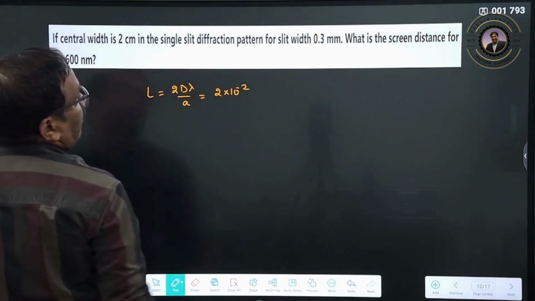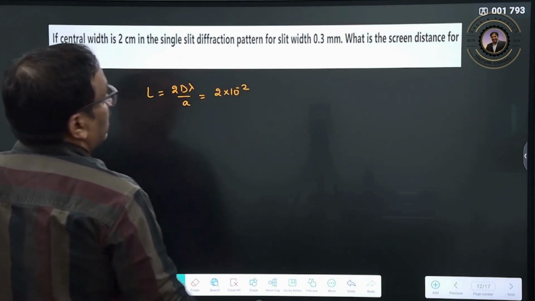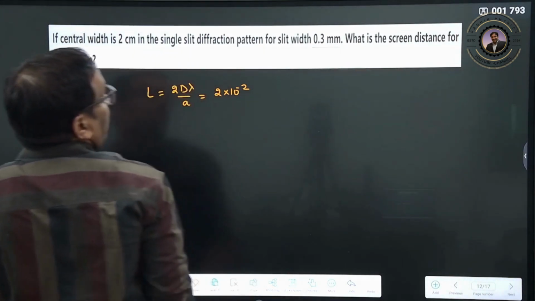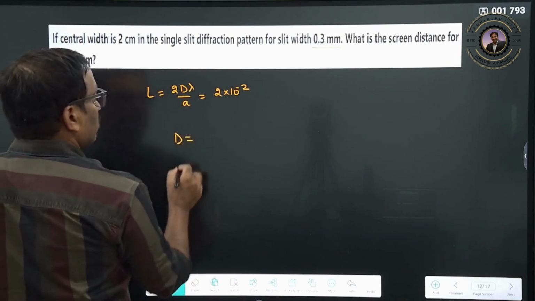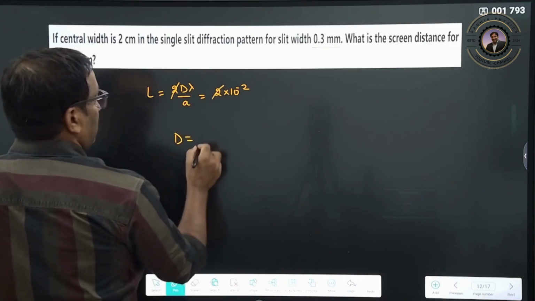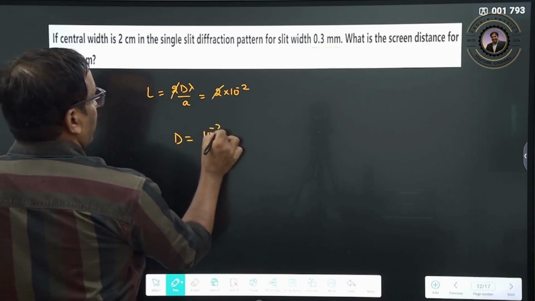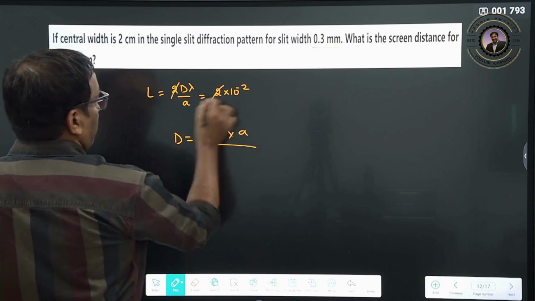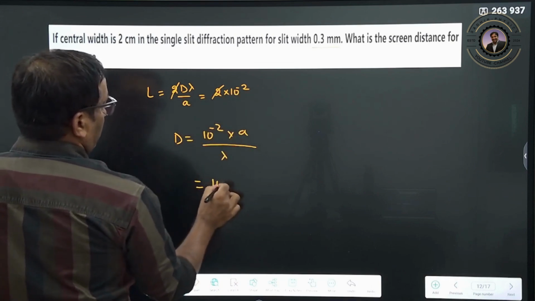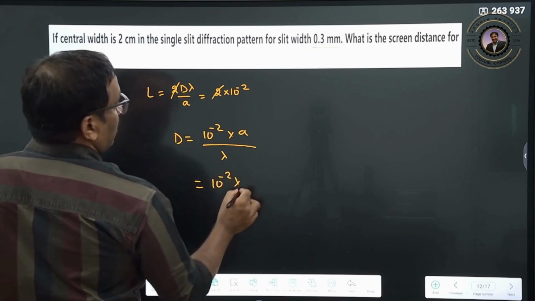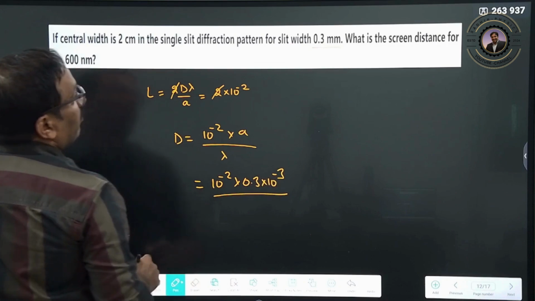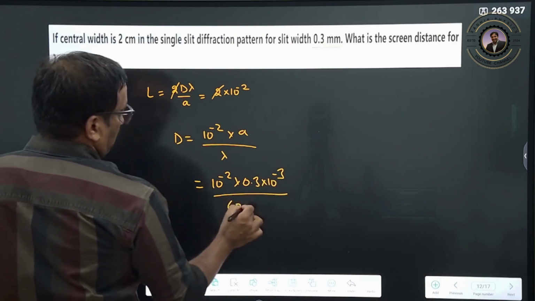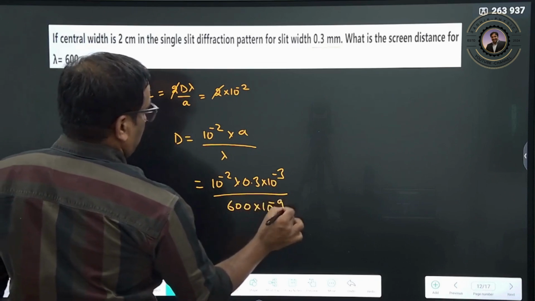The slit width is given, and the wavelength is given. What is the distance of the screen? D we have to calculate. D equals, these 2 cancel, 10 to the power of minus 2 into a by lambda. So 10 to the power of minus 2 into 0.3 into 10 to the power of minus 3, divided by the wavelength, 600 into 10 to the power of minus 9.